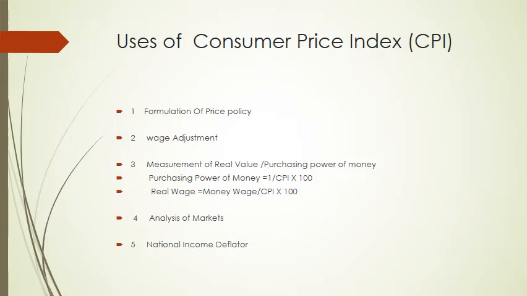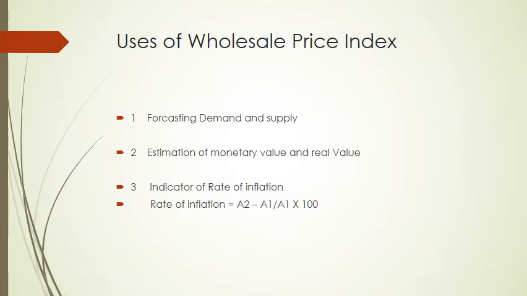Number 4, CPI are used for the analysis of market of specific commodities for their demand and supply. Number 5, these index are also used as deflators of national income. Accordingly, real change in national income is estimated. Now, the uses of wholesale price index.